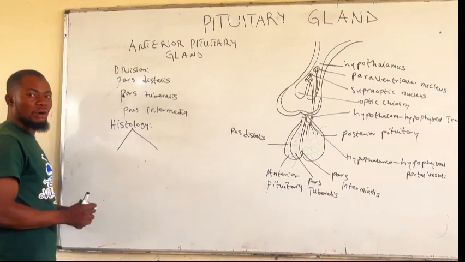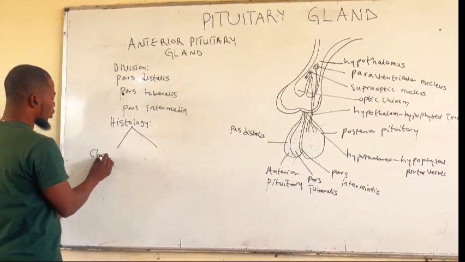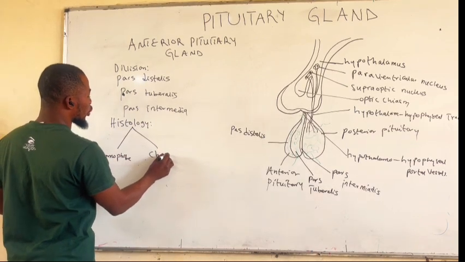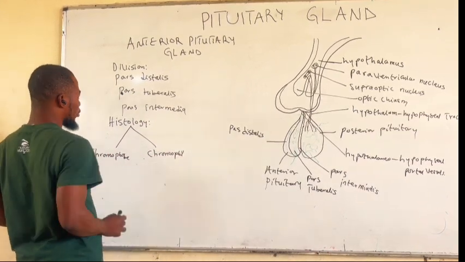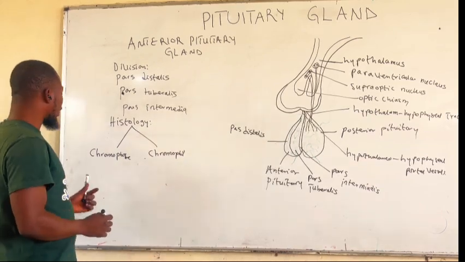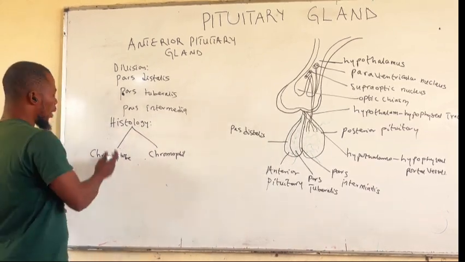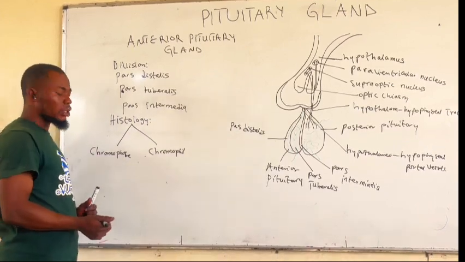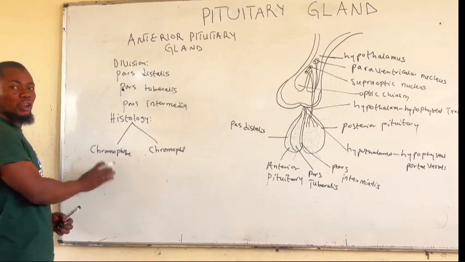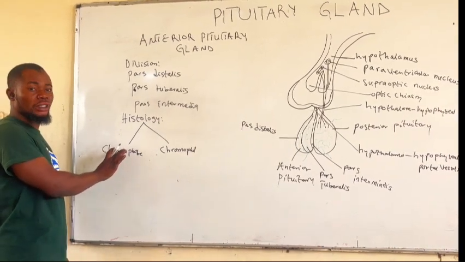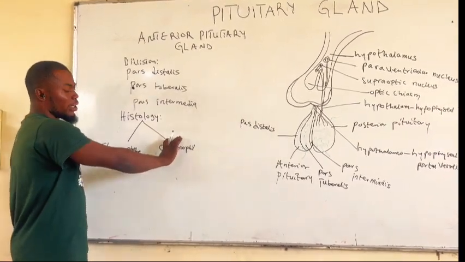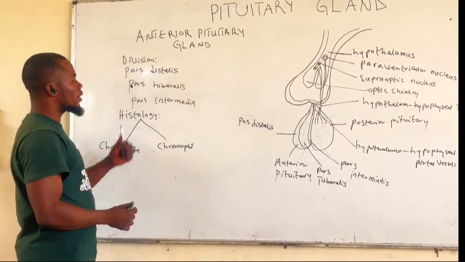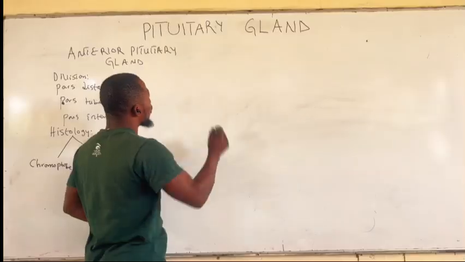It has two types of cells: the chromophobe and the chromophile cells. As I already said, these chromophobe cells do not participate in any secretory function. They only serve as a precursor for chromophile cells. And also the chromophobe cells are not properly stained because they lack granules, whereas the chromophile cells are darkly stained and they are the ones responsible for the production of the hormones in the anterior pituitary gland. The chromophiles